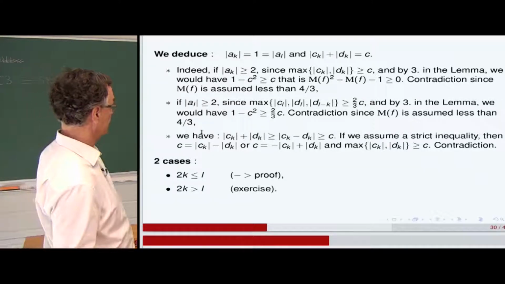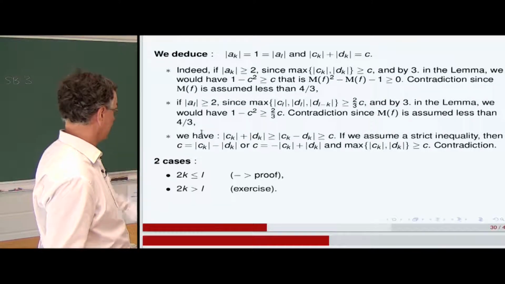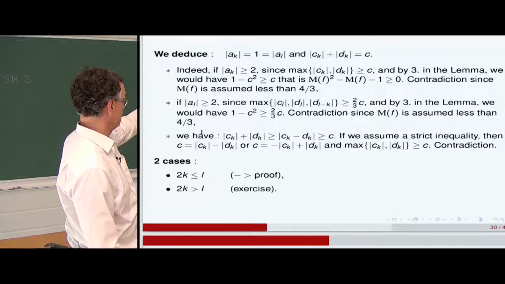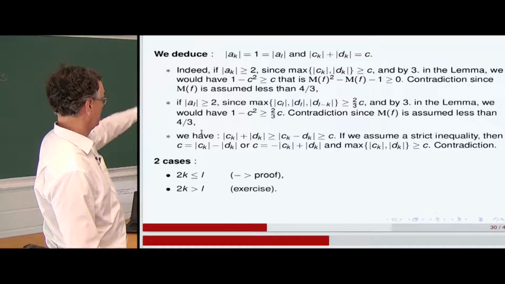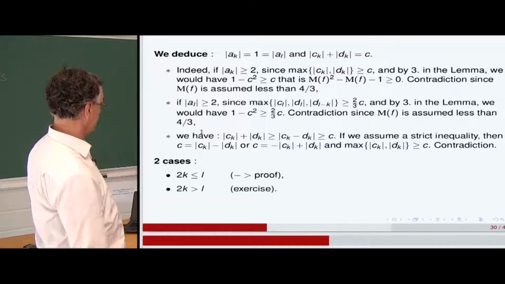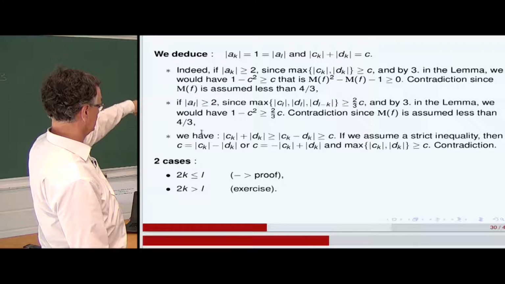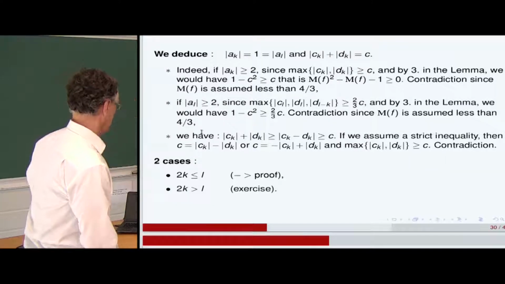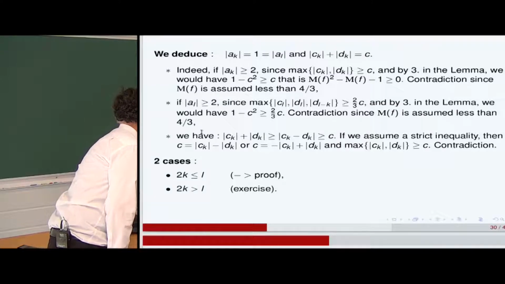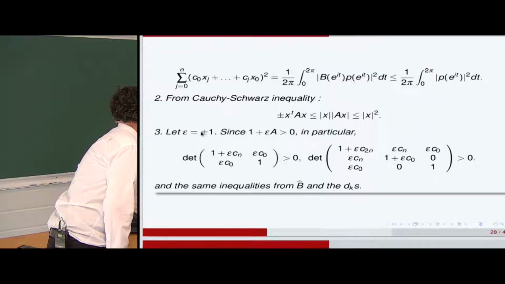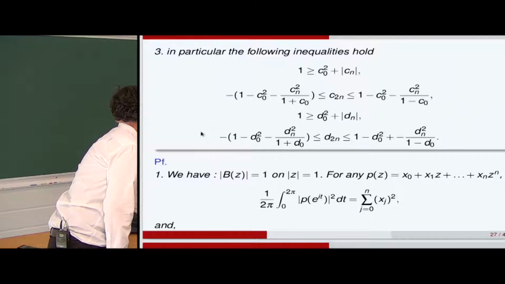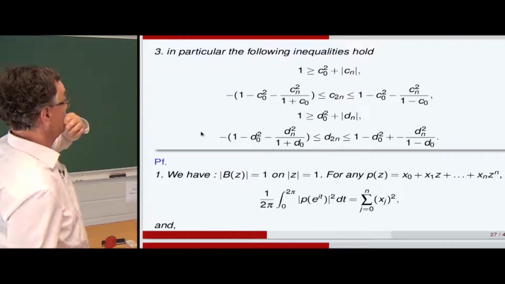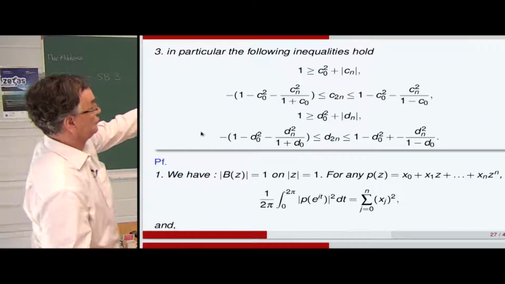So now there are two cases. I have just sketched in the next slide the proof of the case where 2K is less than L. And when 2K is greater than L, that's similar, and I left it as an exercise. So we need the inequalities which were there when the index is 2n.